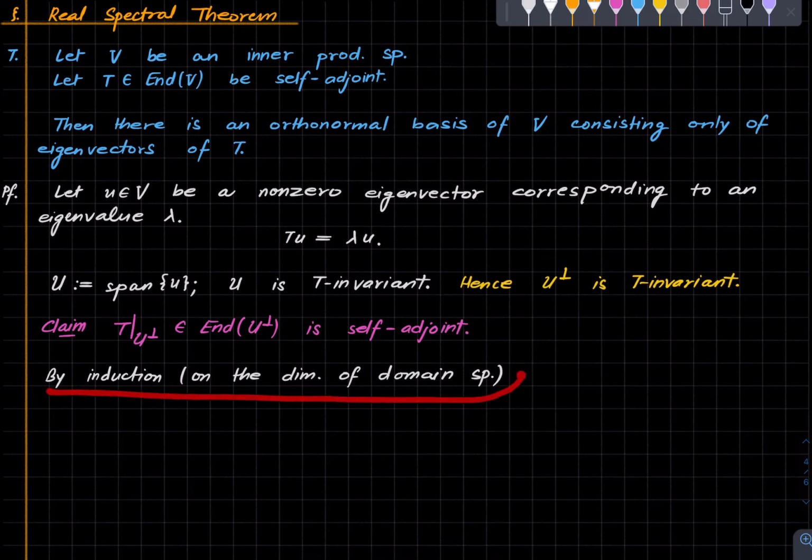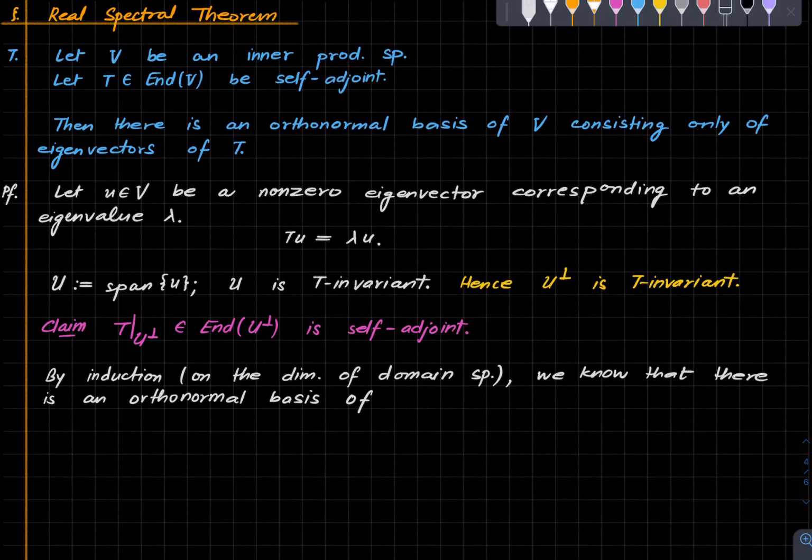So by induction on the dimension of the domain space, we know there is an orthonormal basis of U perp, consisting only of eigenvectors of the restriction of T. Let's give it a name, basis B, it doesn't even matter, just the vectors matter. I'm starting the index with 2 deliberately.